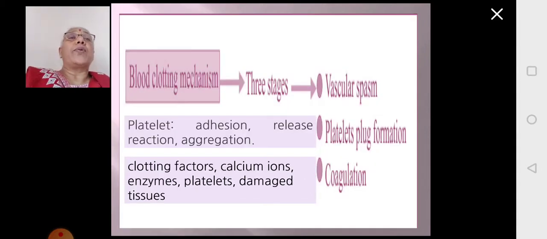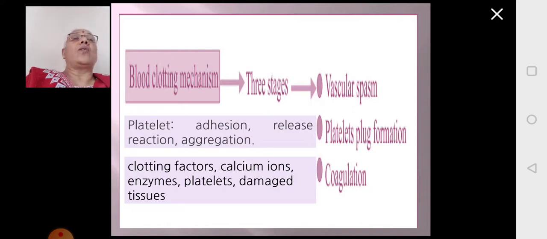The process of blood clotting happens in 3 stages. Whenever there is a cut in the blood vessel, the first thing that happens is the wall of the blood vessel has smooth muscles, and these smooth muscles will contract. When they contract, it reduces the flow of the blood at the site of injury. This process is called vascular spasm, where the smooth muscle of the blood vessel contracts to reduce the flow of the blood at the site of injury.